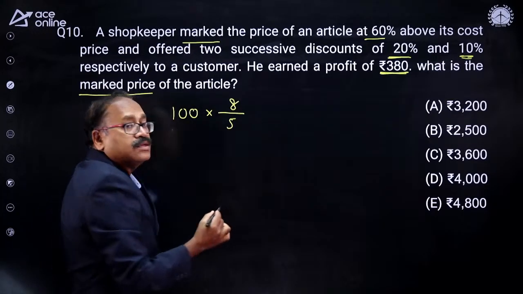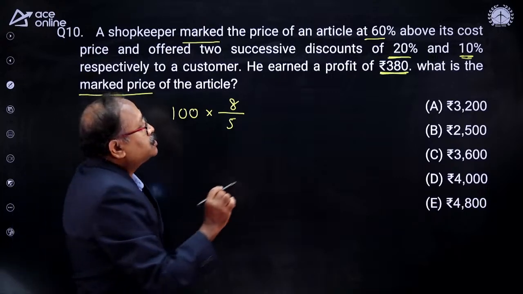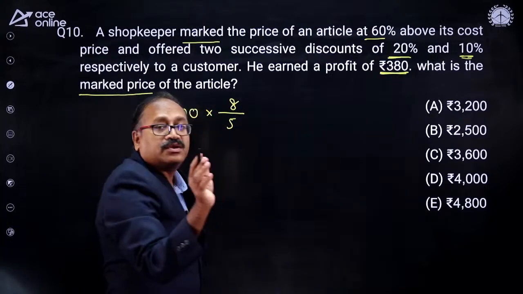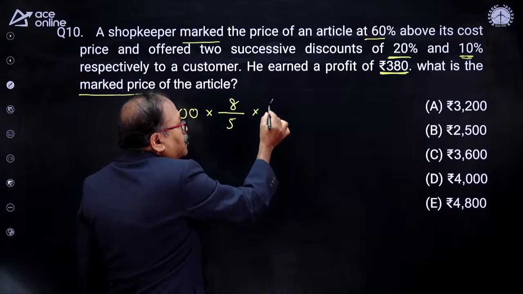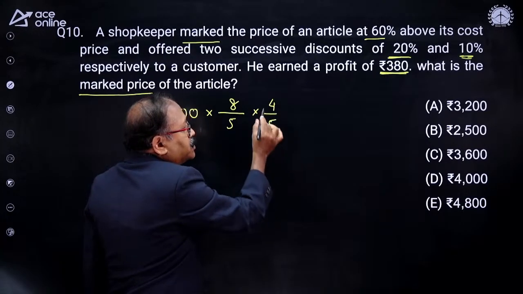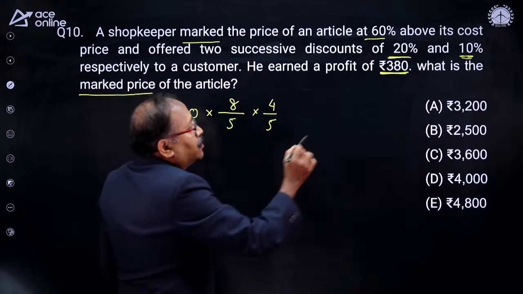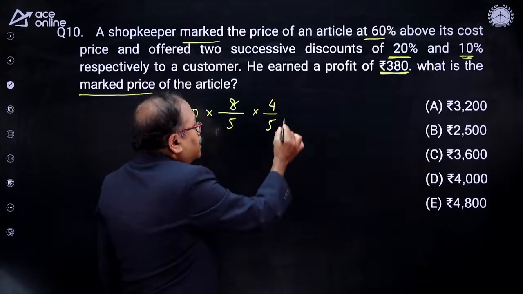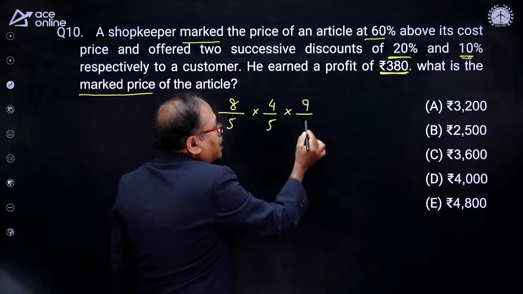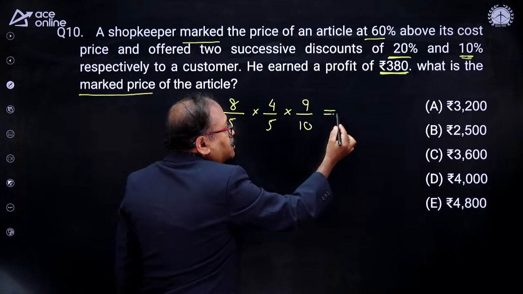This is the mark price. Then he gives 2 discounts. One discount is 20%, so take out 20 from 100, that is 80. 80 by 100 is nothing but 4 by 5. After one discount, this is the price. Now after the second discount, 10%, you are left with 90%. So 90% of this is nothing but 9 by 10. This will give you the selling price.